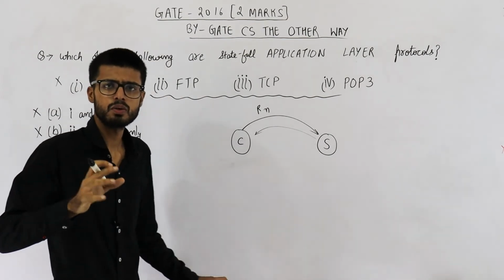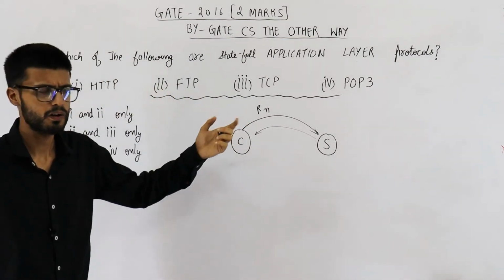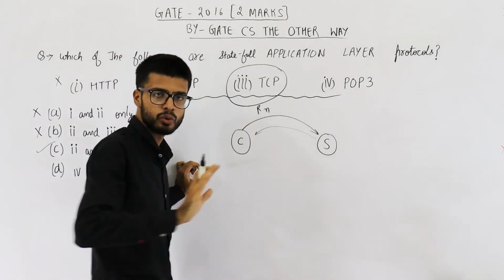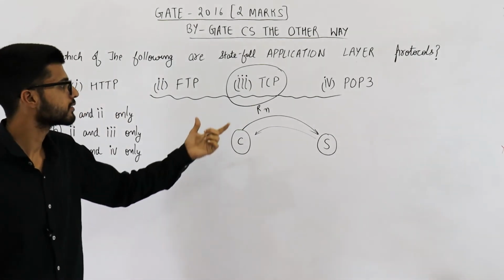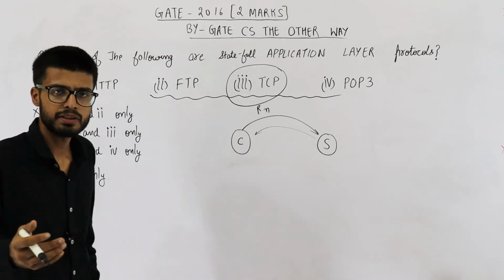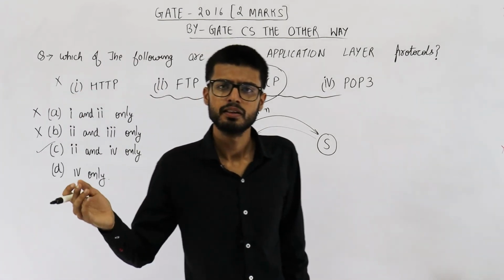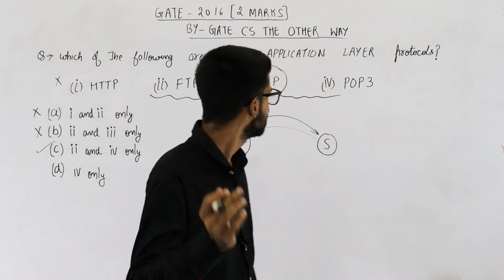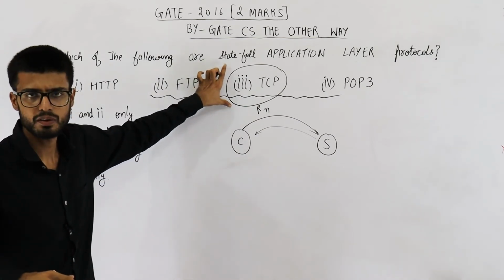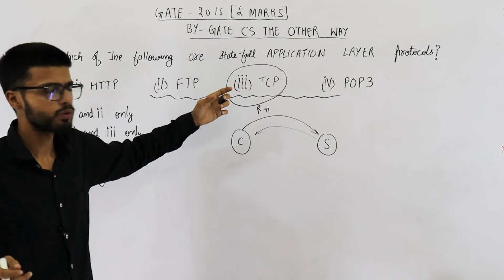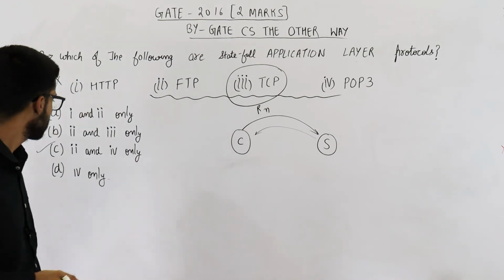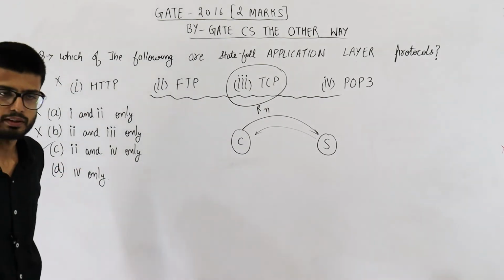Now you need not look into the details of why this is stateful and all of that stuff. Just memorize it. But for TCP, you need to understand its working completely because this is mentioned in syllabus. We need to know the details of TCP. That means the 3 phases and all of that stuff. The connection establishment phase and data transfer phase, then connection termination phase. You need to know the details of how this protocol works. Okay. And obviously, if you know the details, you can guess that this one is a stateful protocol. Okay. Anyways, answer to this question is 2 and 4 only.